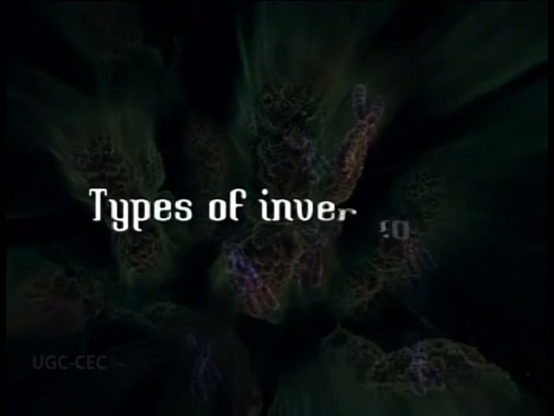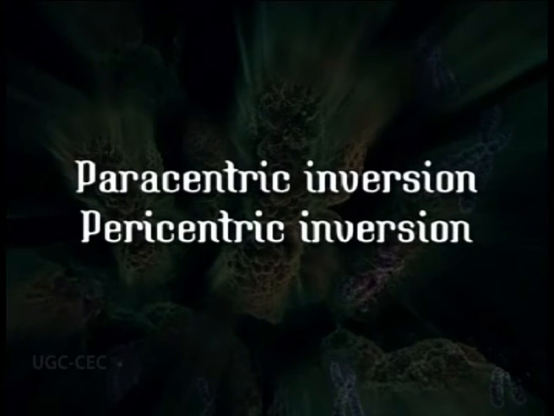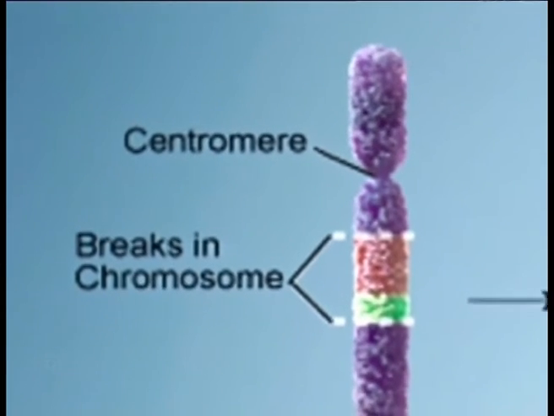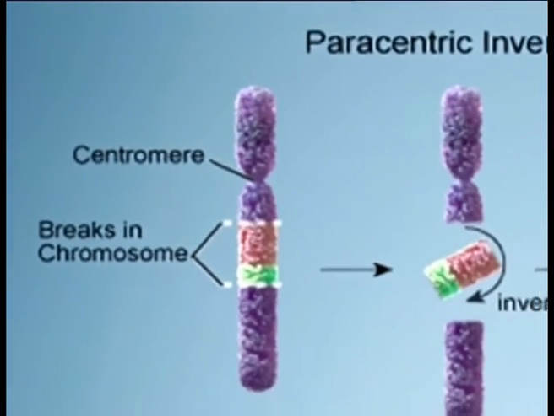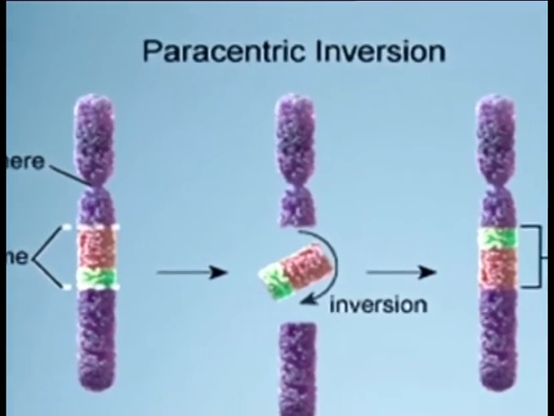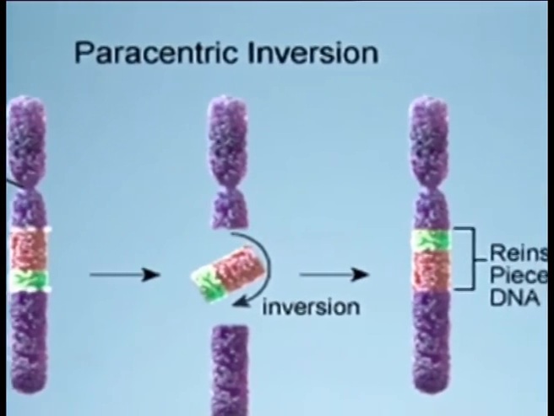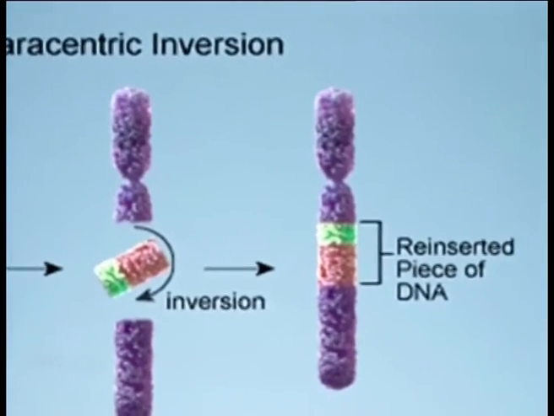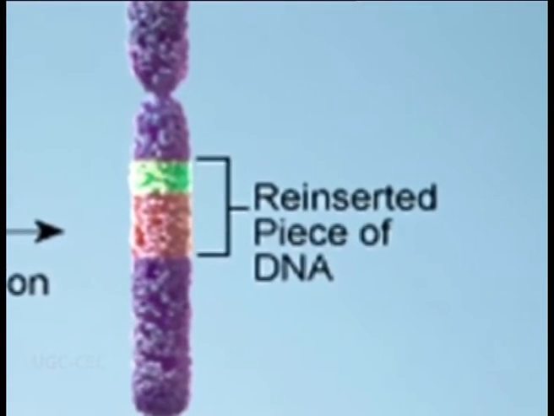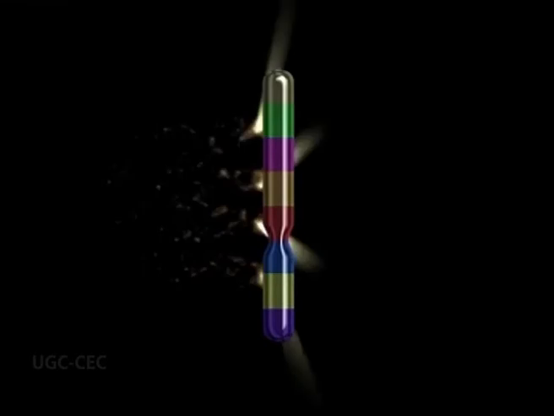We have two main types of inversions. One is called paracentric inversion and another is called pericentric inversion. First of all, what is paracentric inversion? Paracentric inversion means when the breakage of the DNA segment takes place in only one of the arms of the chromosome. In other words, the centromere is not involved. When breakage takes place in one of the arms, whether it is the long arm or the short arm, then only that arm is involved in that inversion, and hence no centromere is involved.